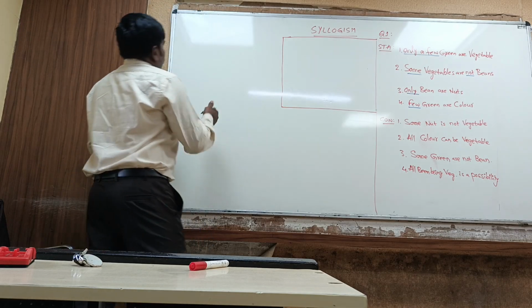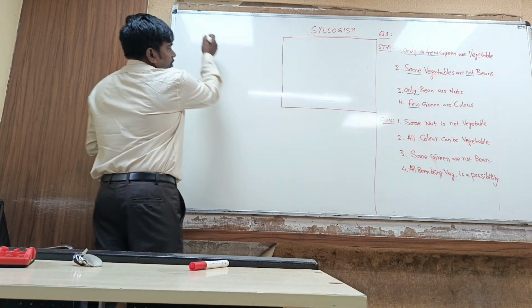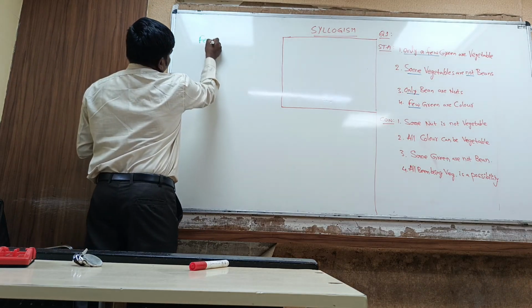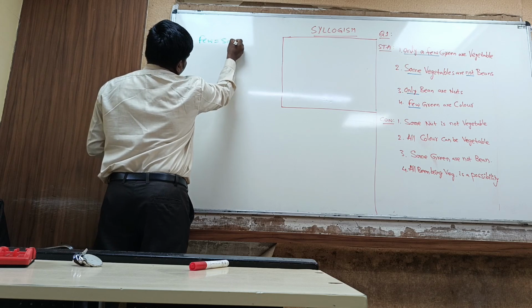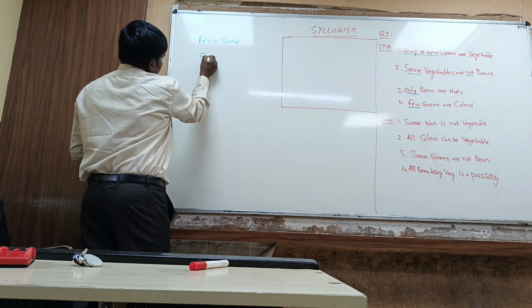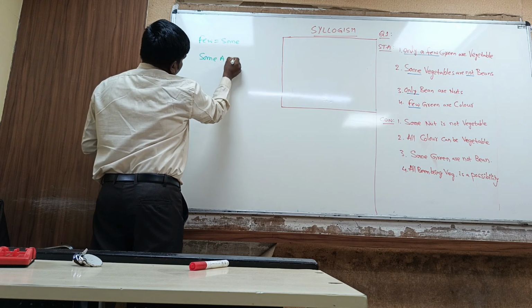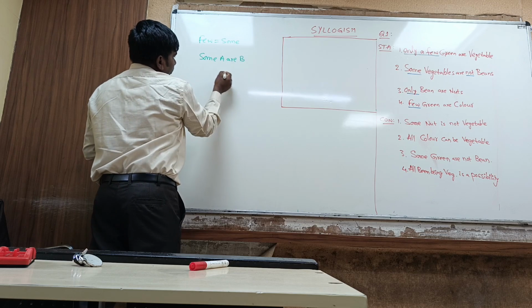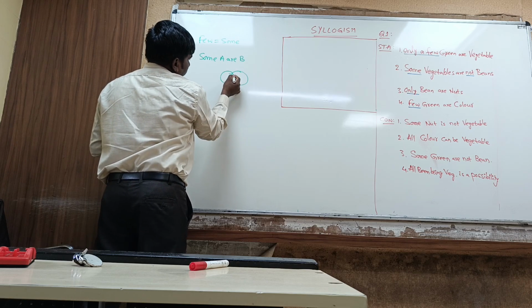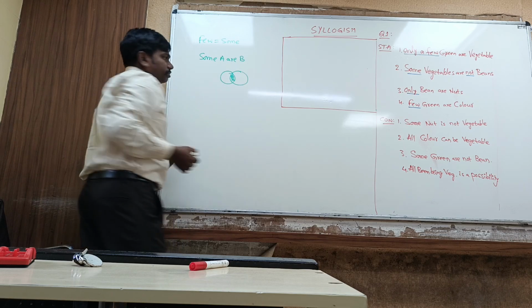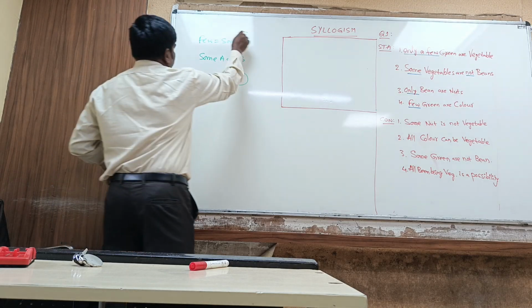Okay, firstly, few is nothing but some only. Some A are B. So for this, the basic diagram, the minimum overlapping diagram, is this one. Some A are B.